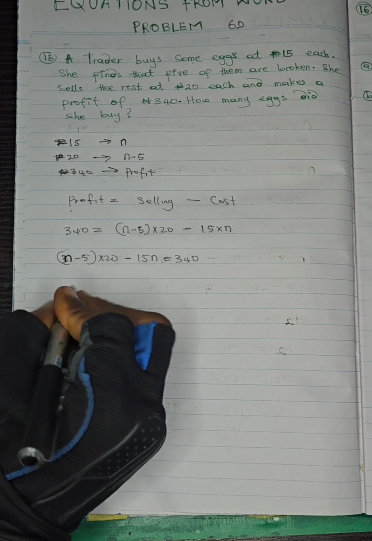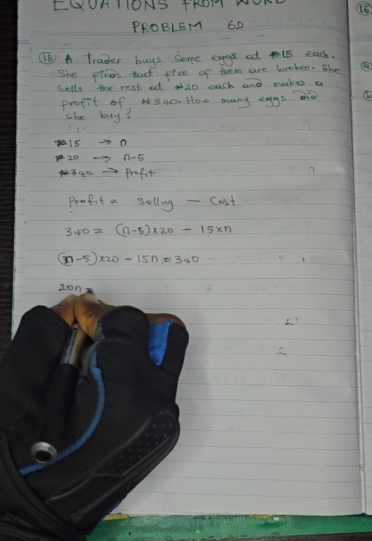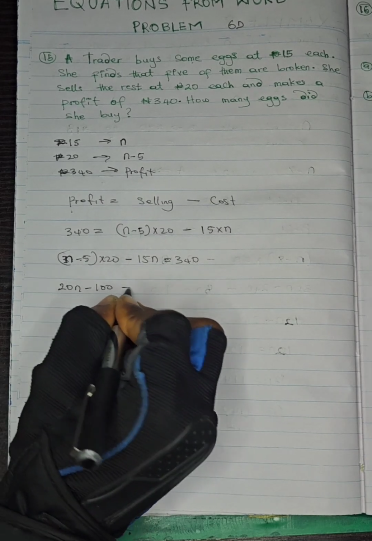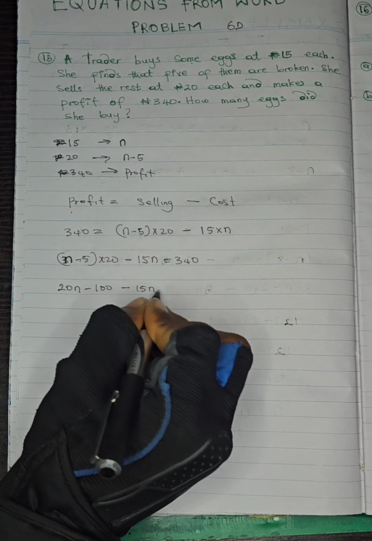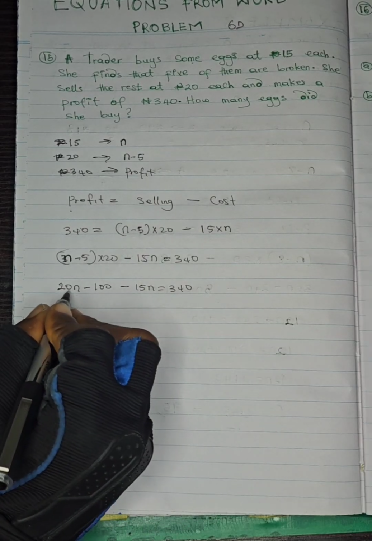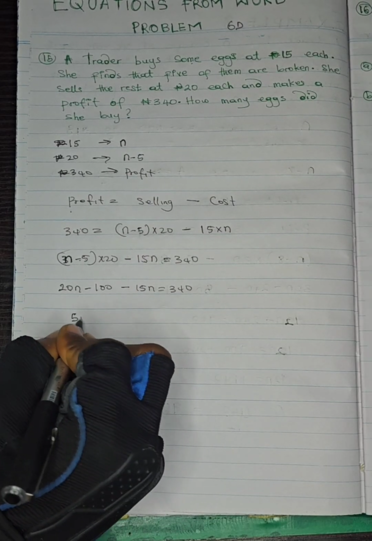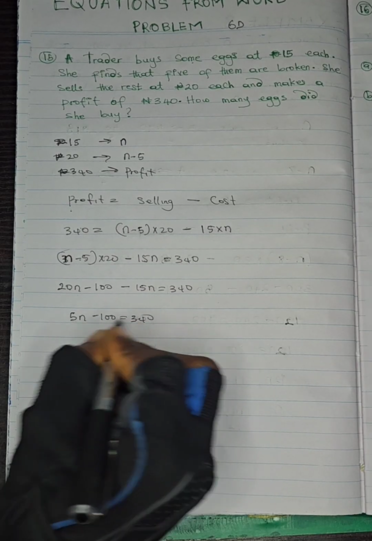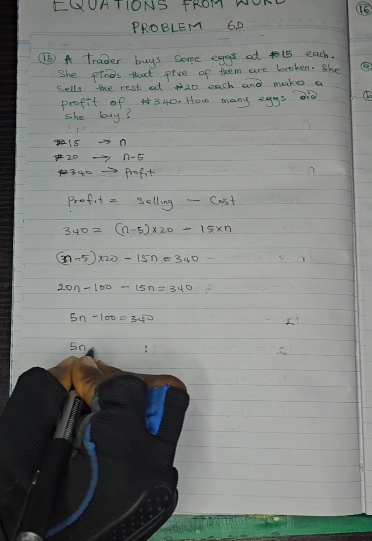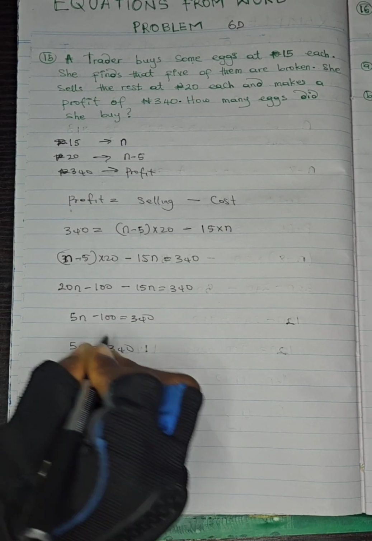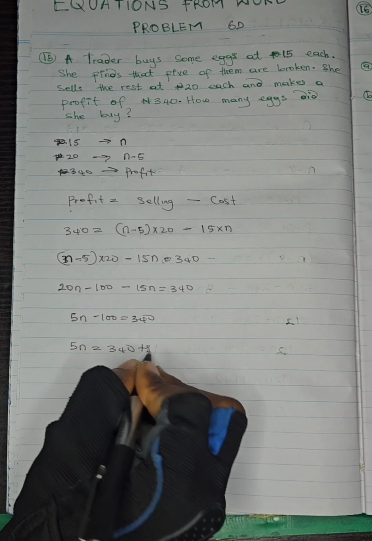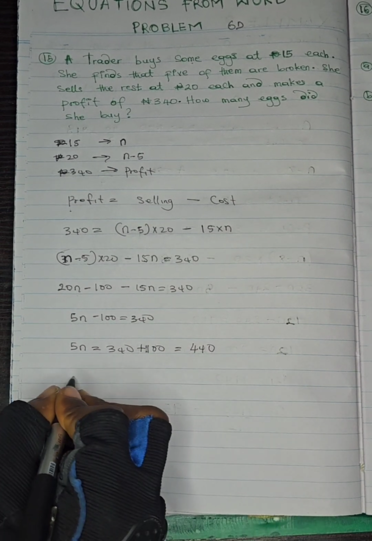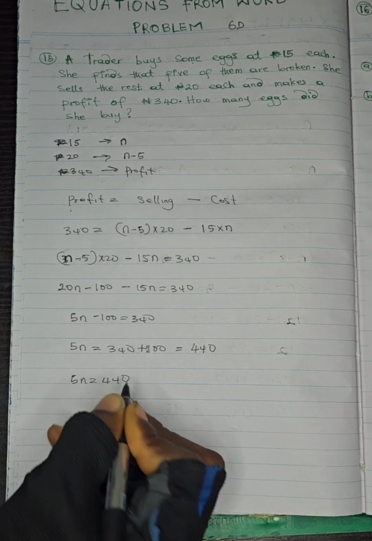So we open up the bracket, we have 20n minus 5 times 20, which is 100, minus 15n is 340. So 20n minus 15n will give you 5n, minus 100 is 340. So 100 crosses the equation, because minus 100 becomes plus 100. 340 plus 100 is 440. So 5n is 440.